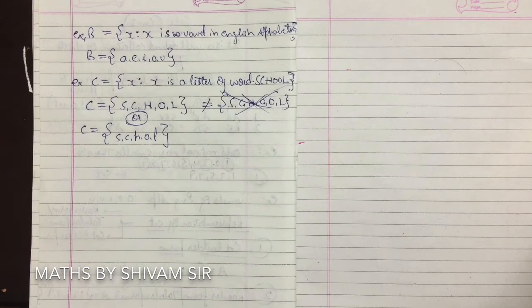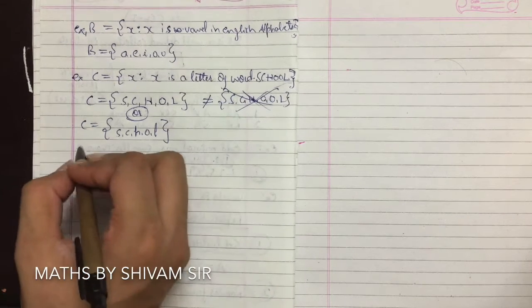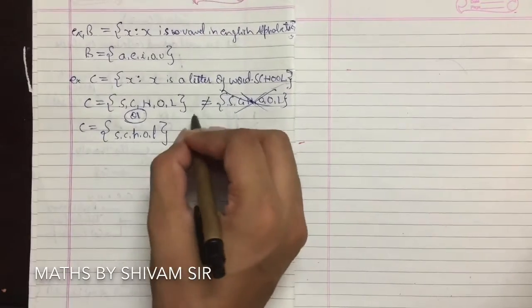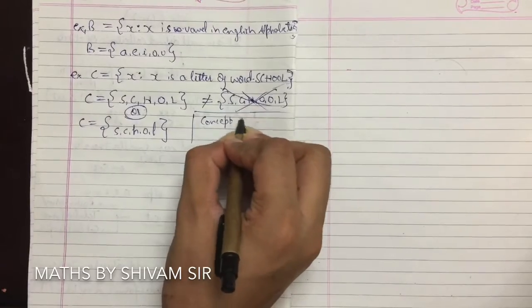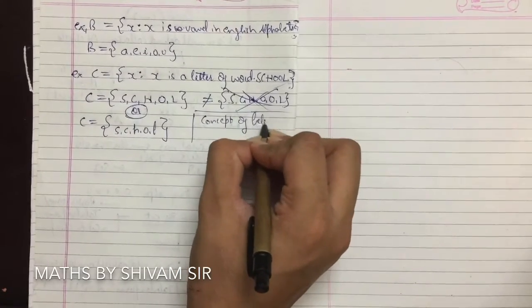So let's talk about mathematical sets. Before that, let's discuss the concept of belongs to. So concept of belongs to. Here I'll show the concept of belongs to.